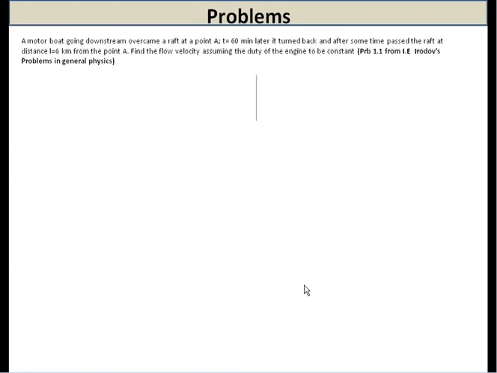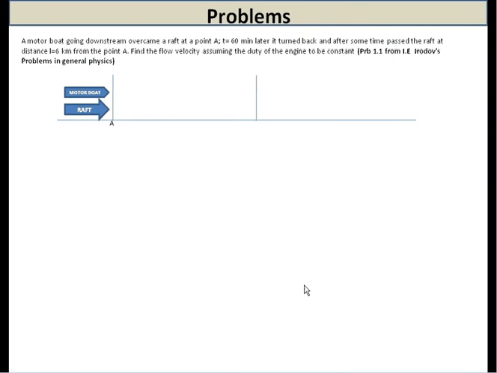So, the statement of the problem is pretty simple. Let's draw the figure. At point A we have both a raft and a motorboat, which at that instant of time is located there. Now, the motorboat is driven by a motor, so it has a higher velocity as compared to the raft, since the raft flows with the velocity of the stream. So, its velocity is the same as the flow velocity.